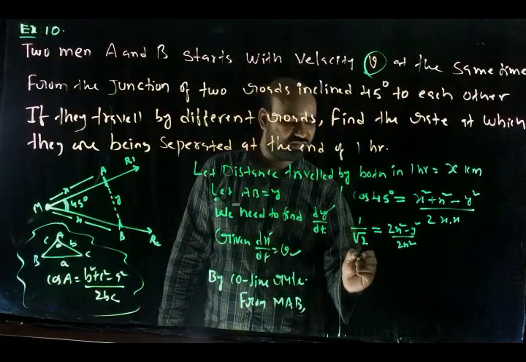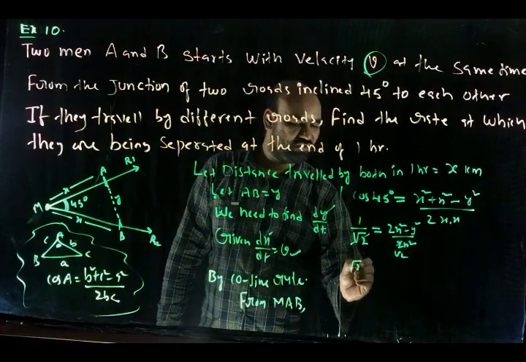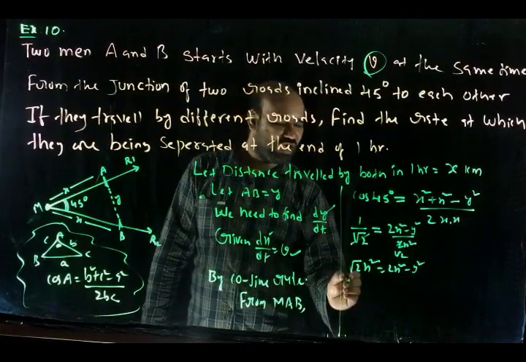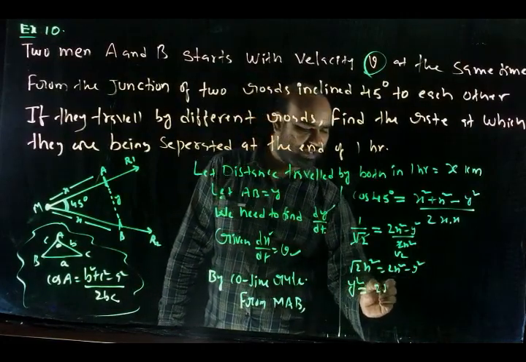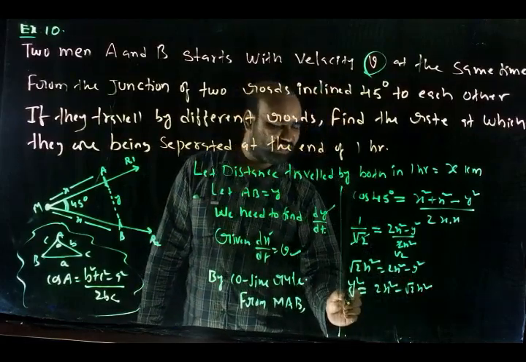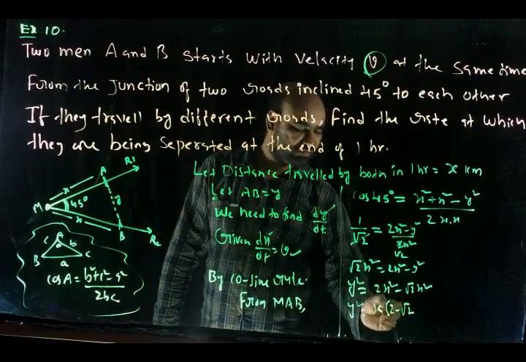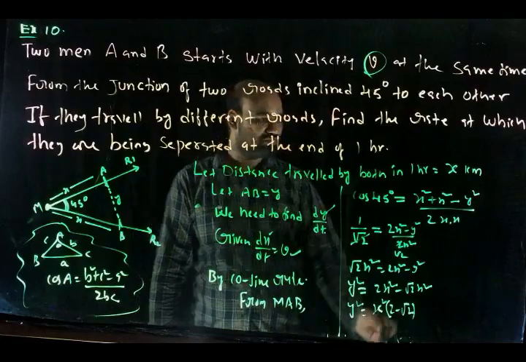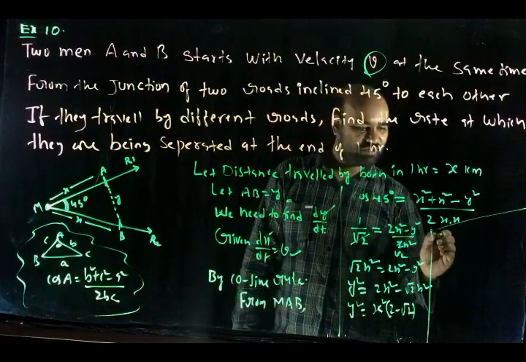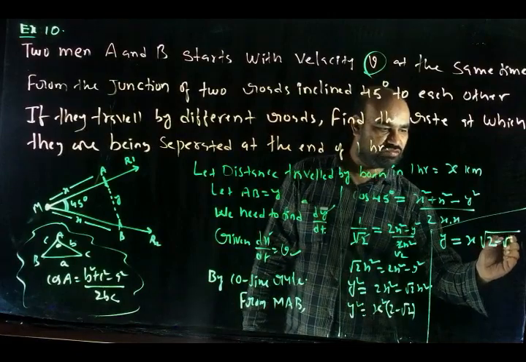The 2 terms on this side cancel. Root 2 times root 2x square equal to 2x square minus y square, or y square equal to 2x square minus root 2 x square. Here I can take x square common: x square times 2 minus root 2. Next, y equals x times root over 2 minus root 2.